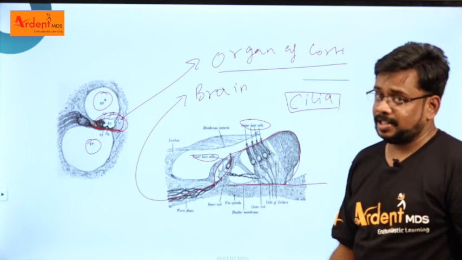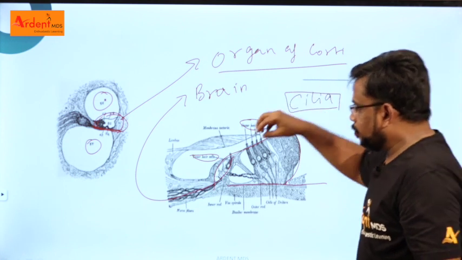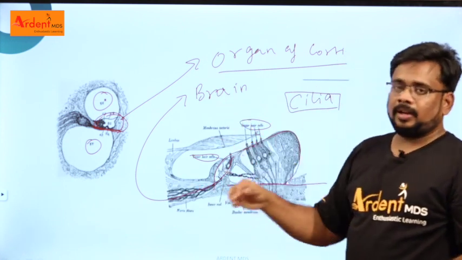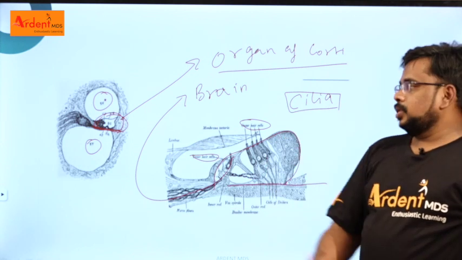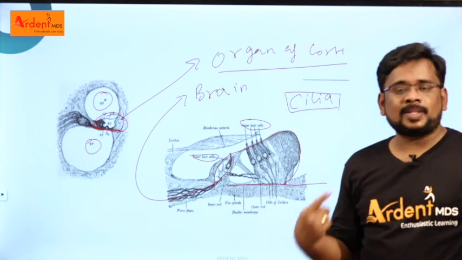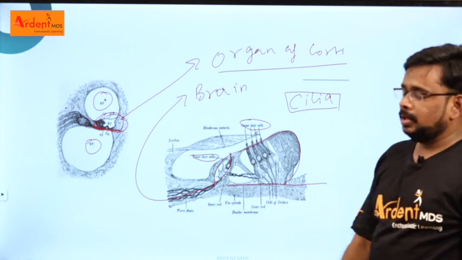These hair cells are called cilia. Because of the movement of the cilia, it gives an impulse through the nerve fibers. When it reaches the brain, we are able to hear the particular sound sensation. So the function of the organ of Corti is hearing, and it is located in the scala media. This type of MCQ you may get in your next exam.